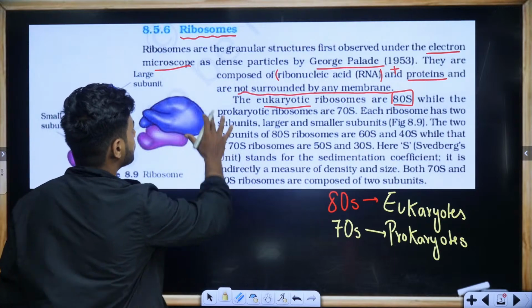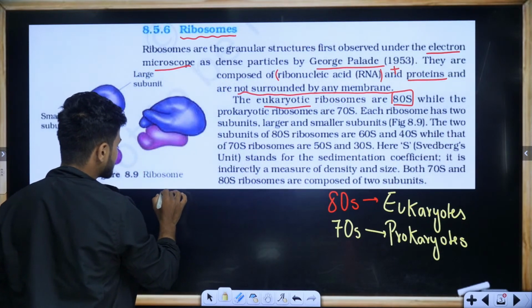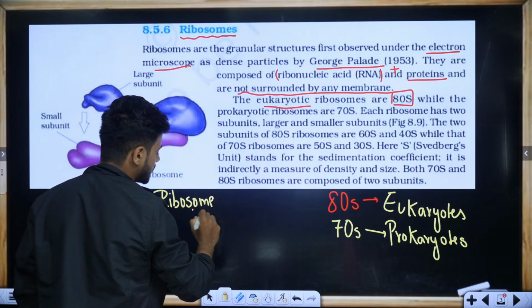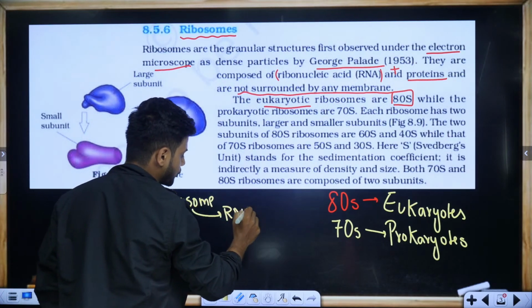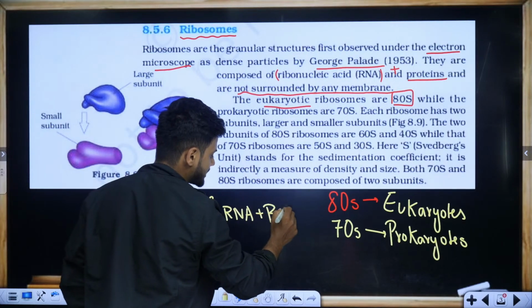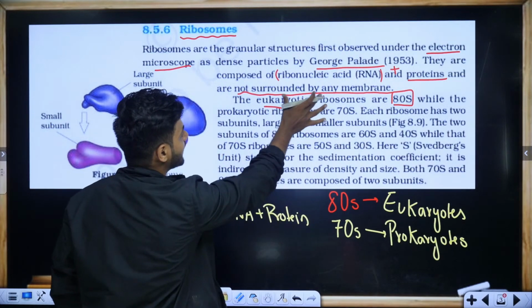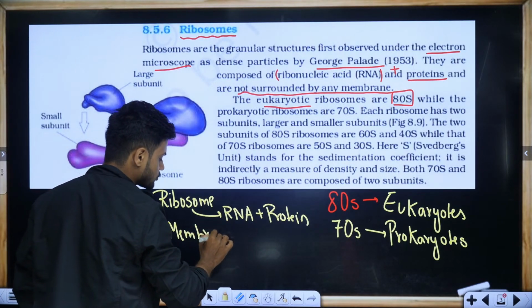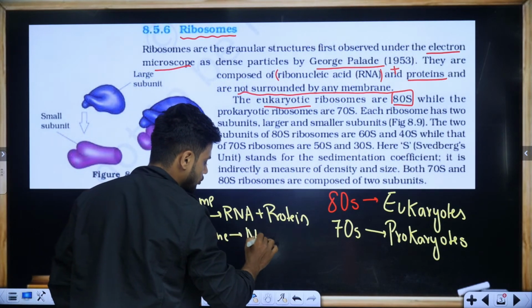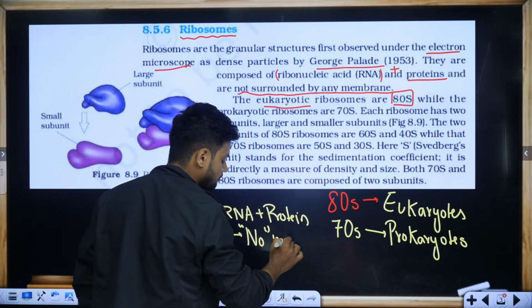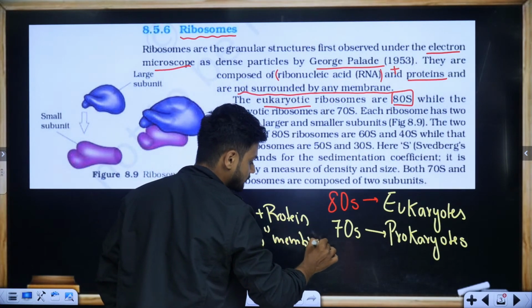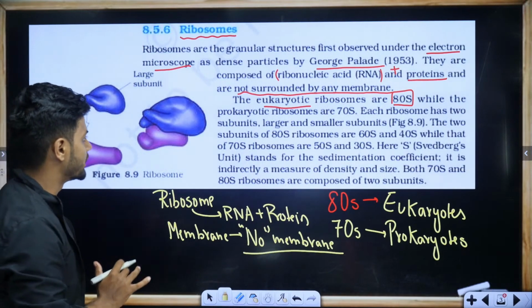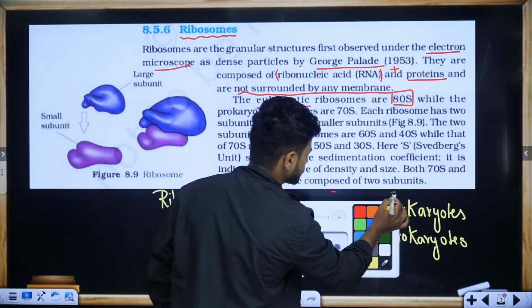Students, another important point to be noted here: what are ribosomes made up of? RNA plus protein. Along with that, how many membranes, students? No membrane. It is very important to know that there is no membrane when it comes to ribosomes. Very good. Let's go to the next concept.